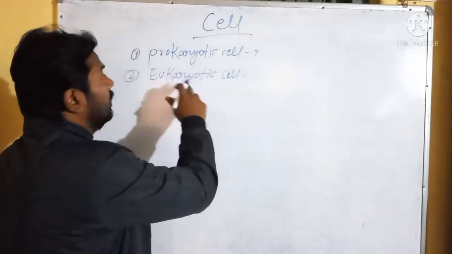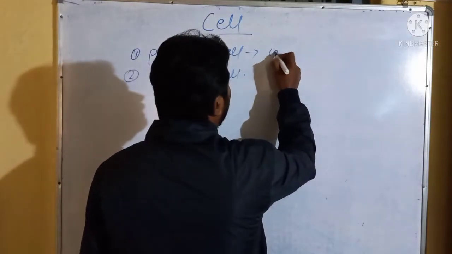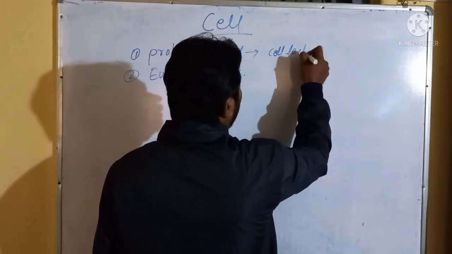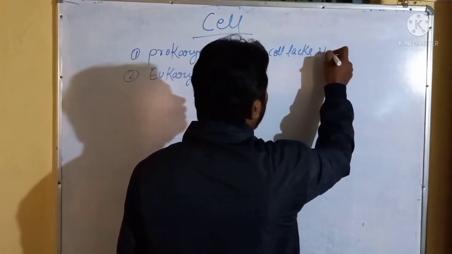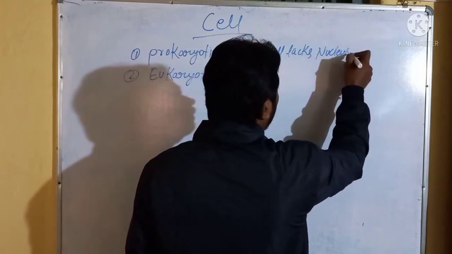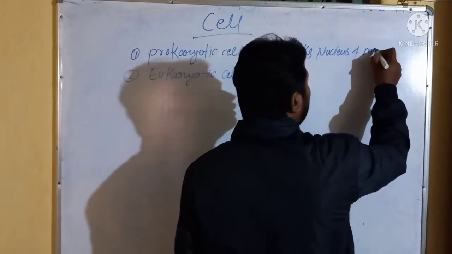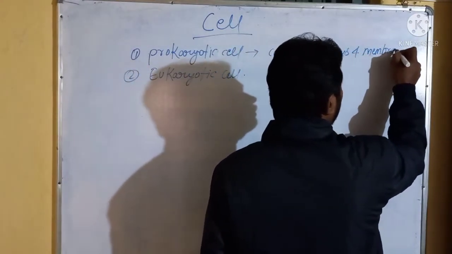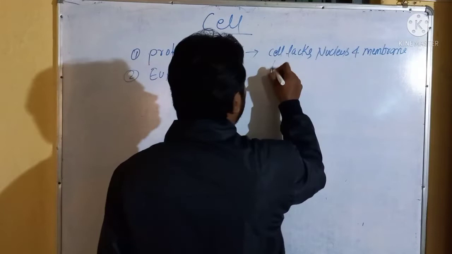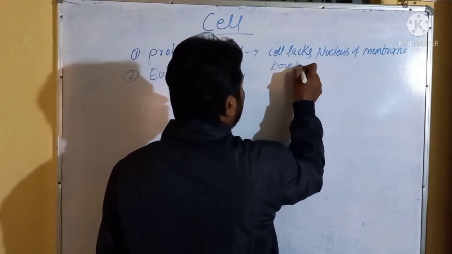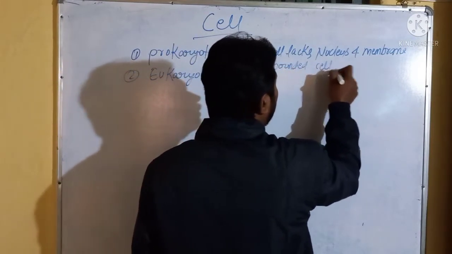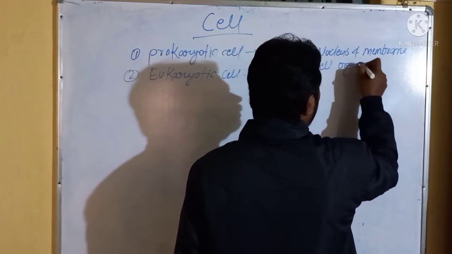In prokaryotic cells, the cell lacks a nucleus and membrane-bounded cell organelles.